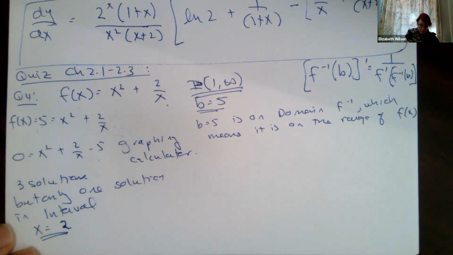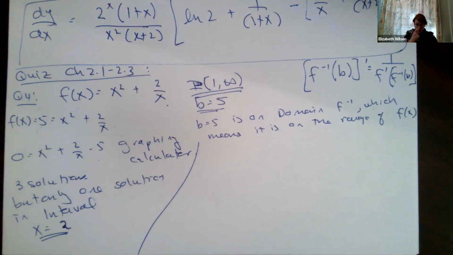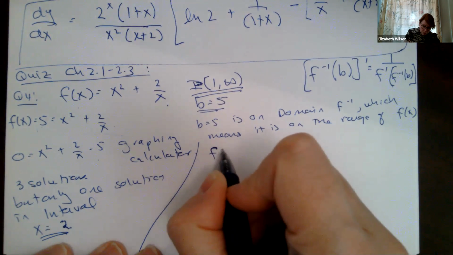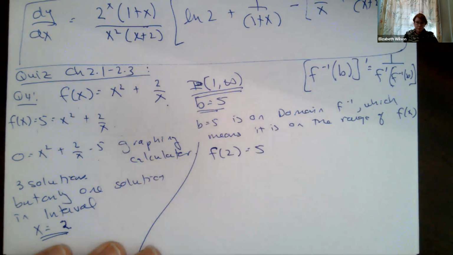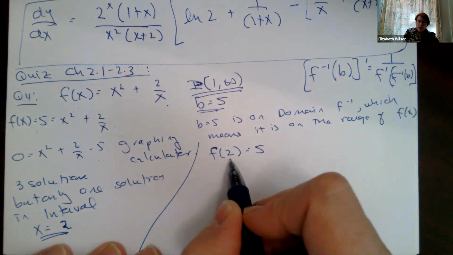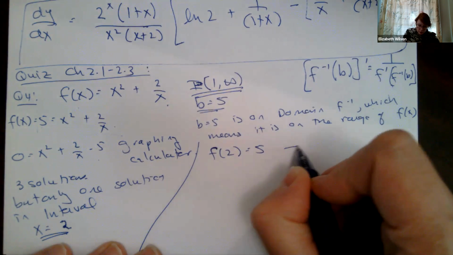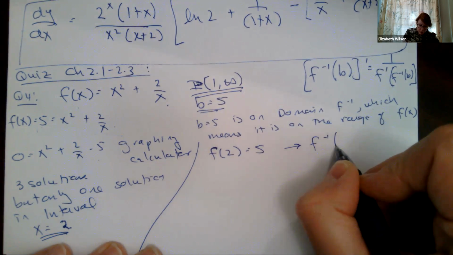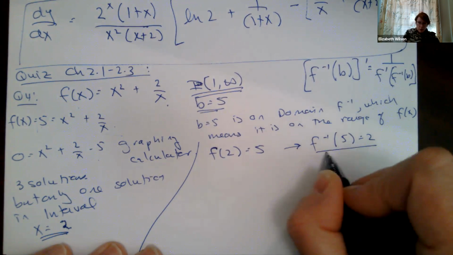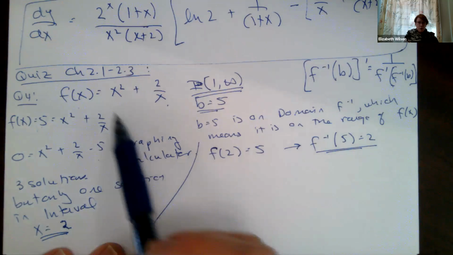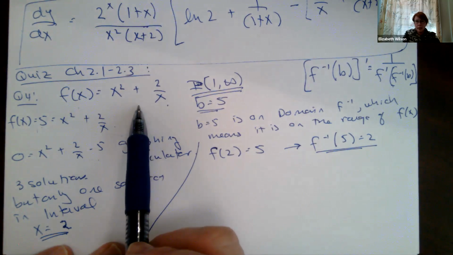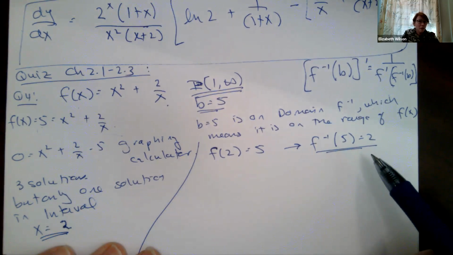Okay, so what that means is this. Let's write it down. So if I say f of 2 equals 5, because I found this, now the relationship between the function and its inverse means that f minus 1 of 5 equals 2. So without even ever knowing what my inverse function is, I'm finding points along that graph.